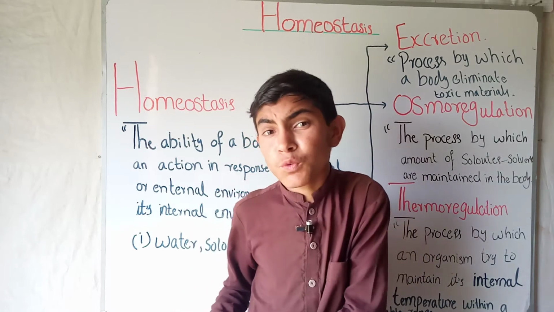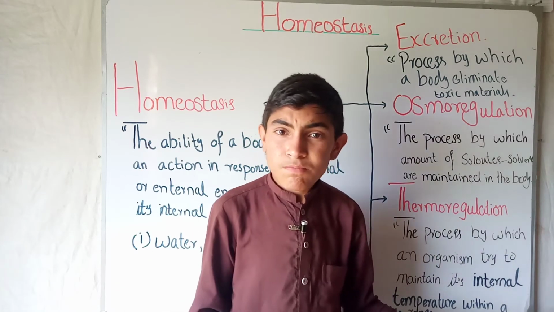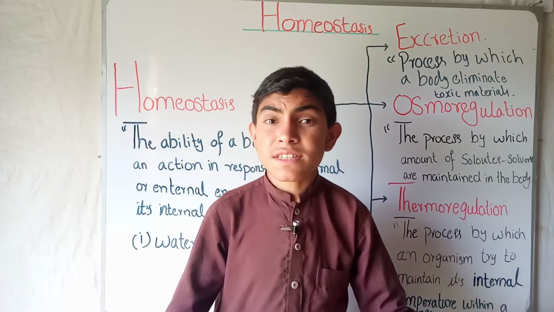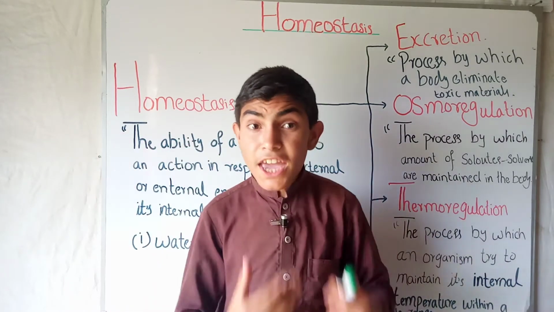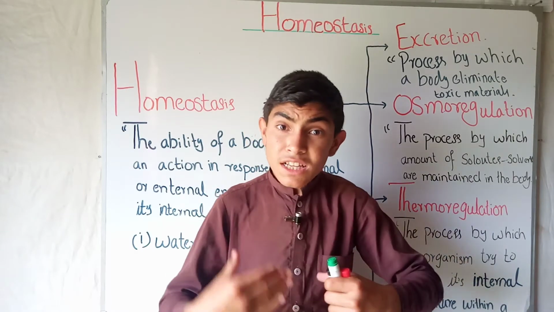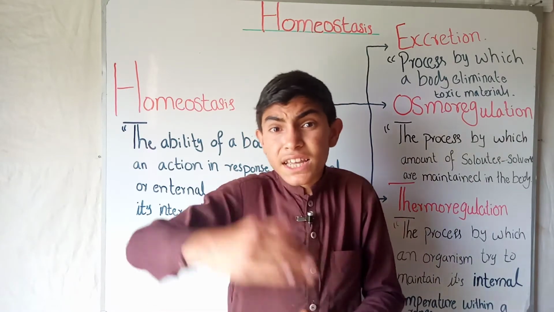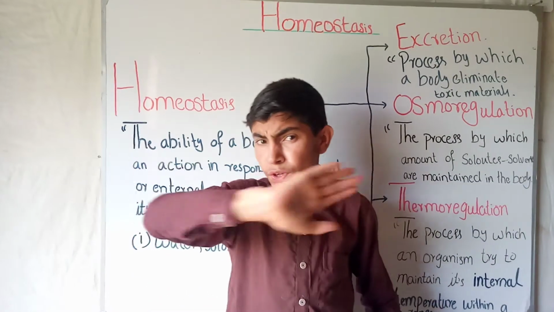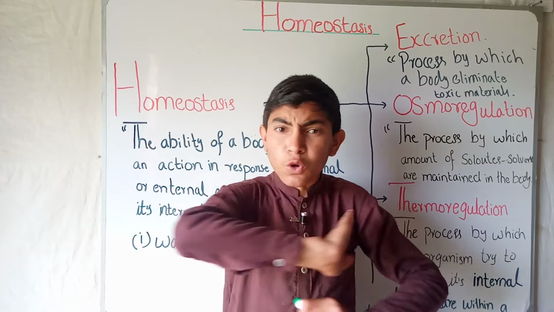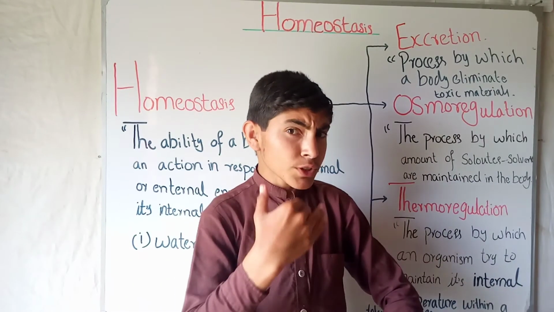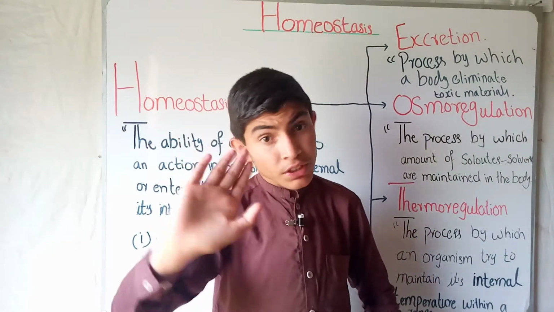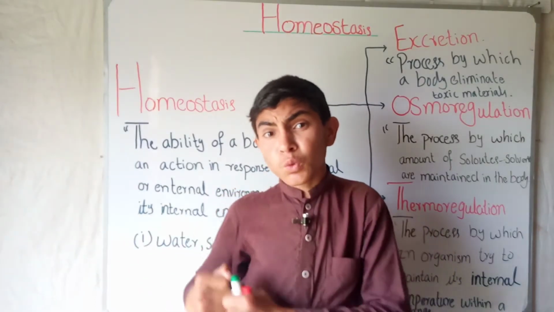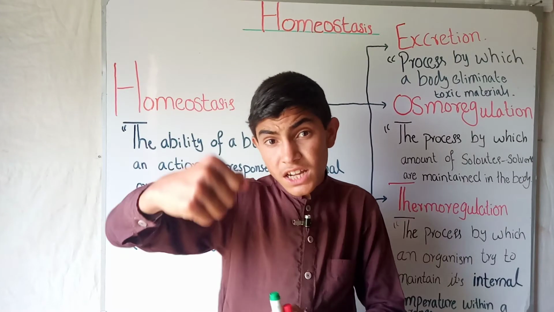In summertime, we wear thin clothes. Due to this, we oppose the hotness and maintain our constant temperature, because in summertime the temperature goes up. Our body doesn't allow our internal environment to be like the outer environment. It allows our internal environment to remain constant.